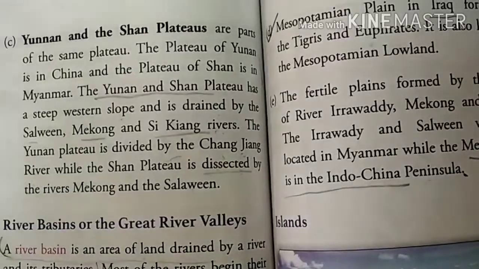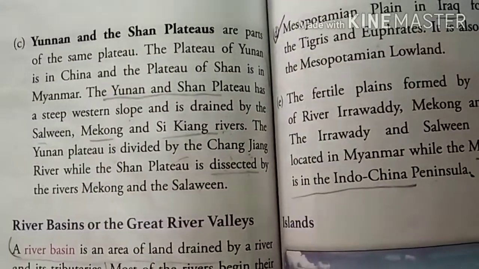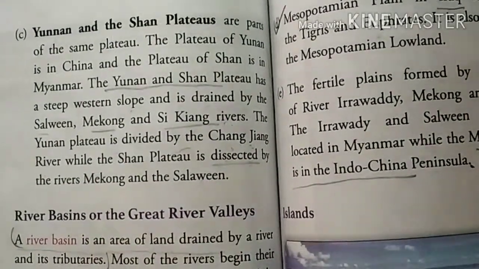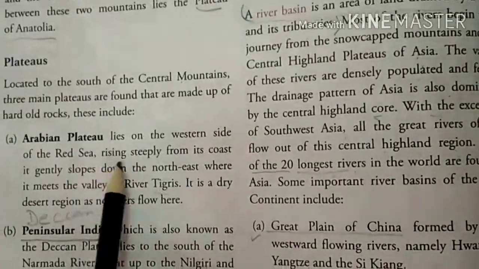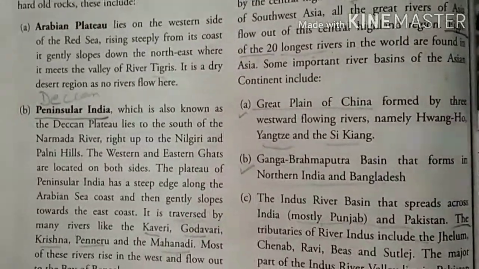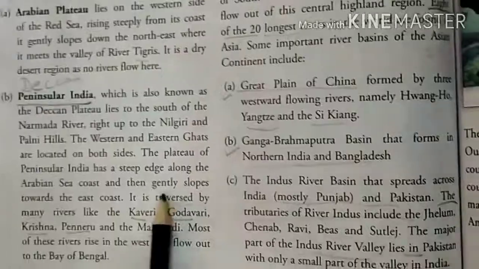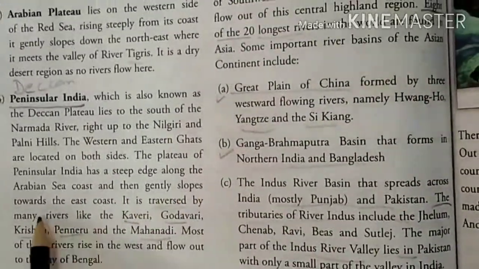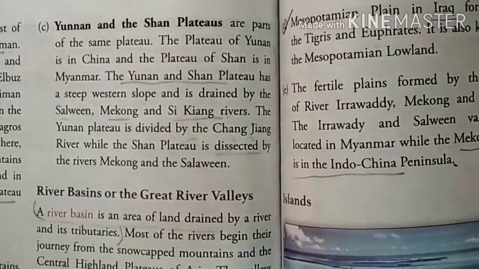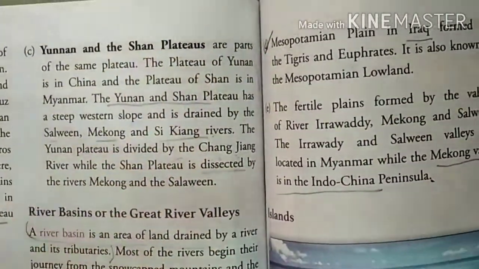Now look at one more thing. In all these 3 plateaus, the slope on the west side is steep, and on the northeast side the slope is gentle. This is the common thing in these 3 plateaus. In the Arabian Plateau, on the west side is the Red Sea, and the slope is very steep; on the northeast it is a gentle slope. Like the Deccan Plateau also: on the west side by the Arabian Sea the slope is steep, and on the east side it slopes gently towards the east coast. Same in the Yunnan and Shan Plateau: the western slope is steep and the east side slope is gentle. Okay, that is all about plateaus.